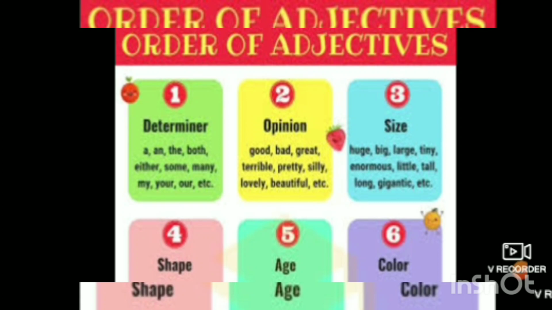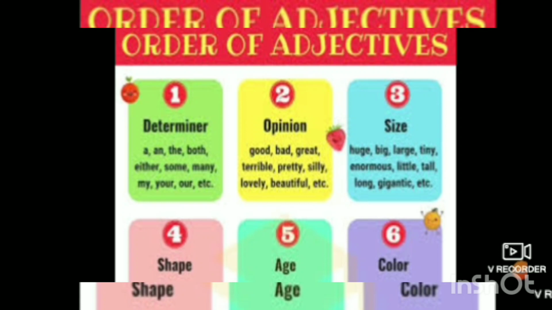Okay? Second one, the opinion. It can be positive, it can be negative. It is not necessary all the time that when you are describing qualities, you have to go with positive words only. While describing the quality of a noun or a pronoun, you may say something negative also.